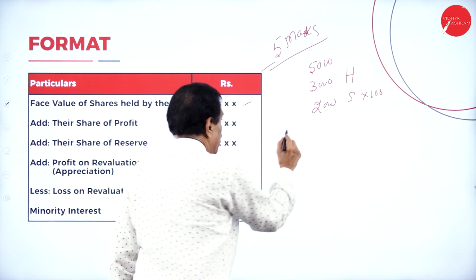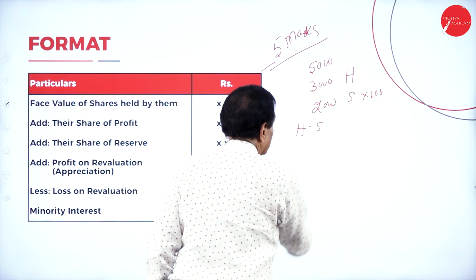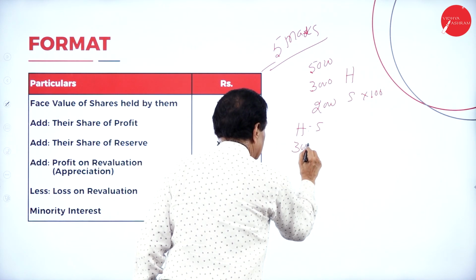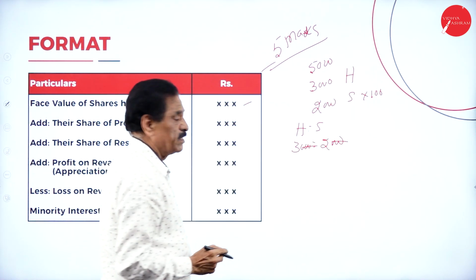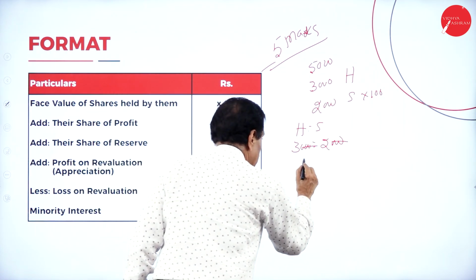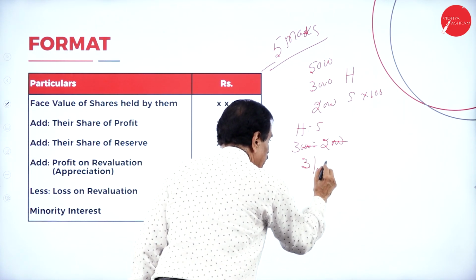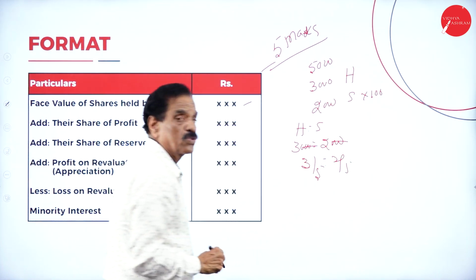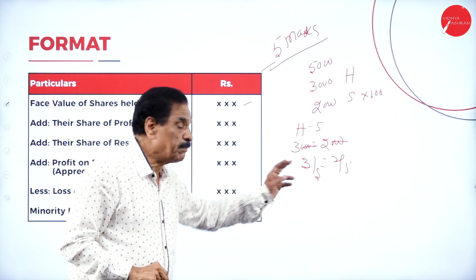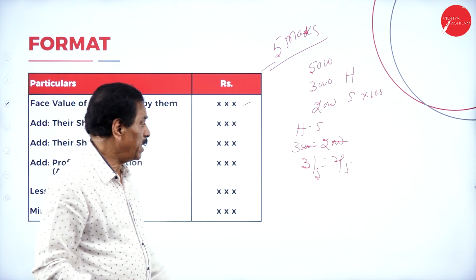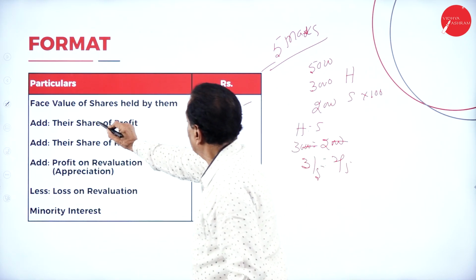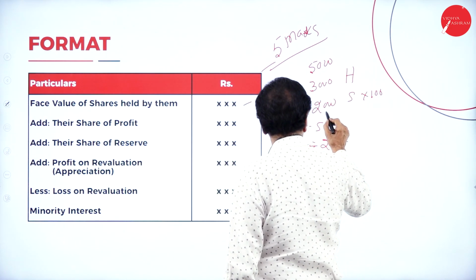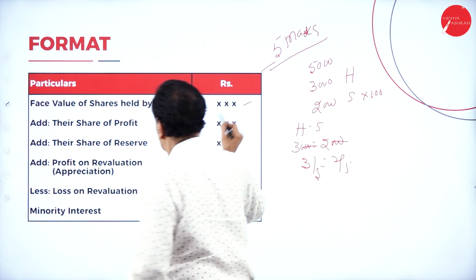H is to S, 3,000 is to 2,000, so they are in the ratio of 3 is to 2. We can say 3 by 5 goes to the holding company, 2 by 5 goes to the minority. Here the word is face value of the shares held by them. How many shares do they hold? 2,000 into 100 is 2 lakh.